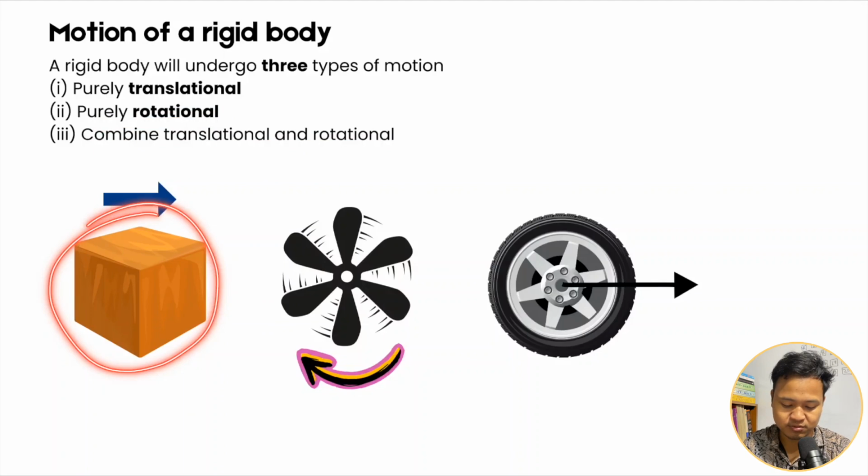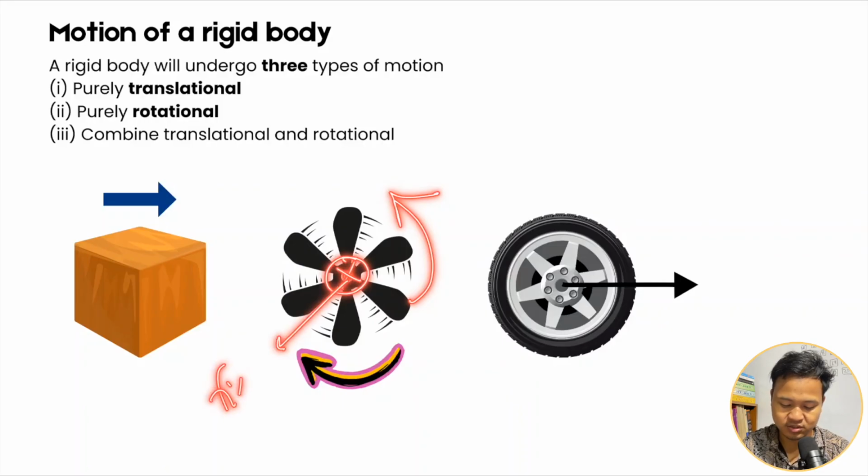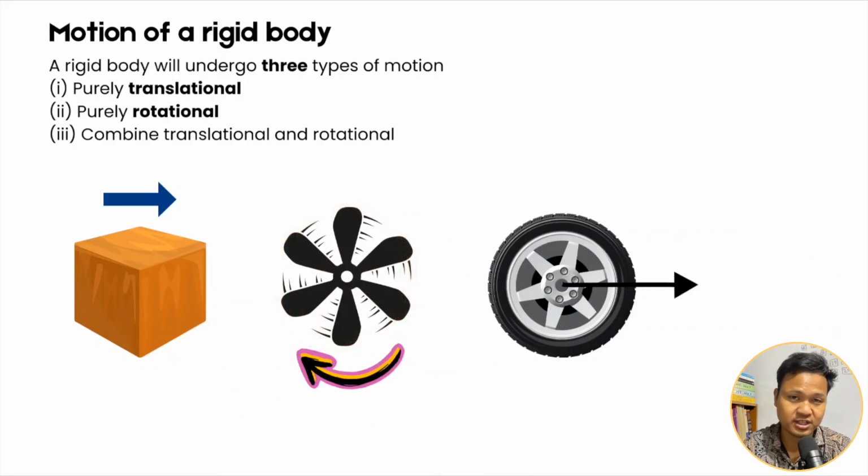Examples: take a block, if I push this block, its motion is translational. So there is displacement. Okay, if I push this one, it will cover some distance here, so some displacement is covered, so that is translational. Now for rotational, there is no displacement, the body rotates about a fixed point. So now this is fixed and it is rotated. Example of a fan: a fan rotates about its axis.